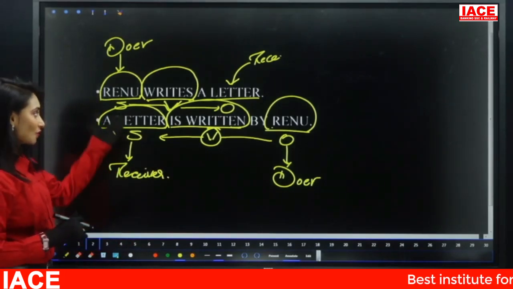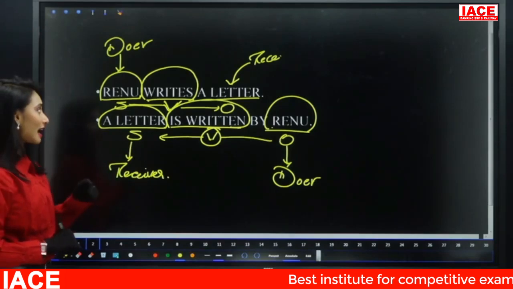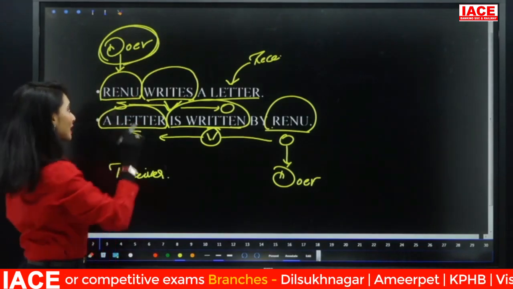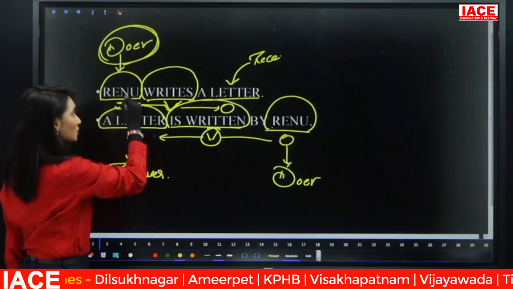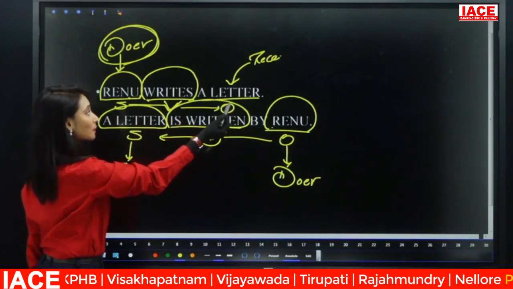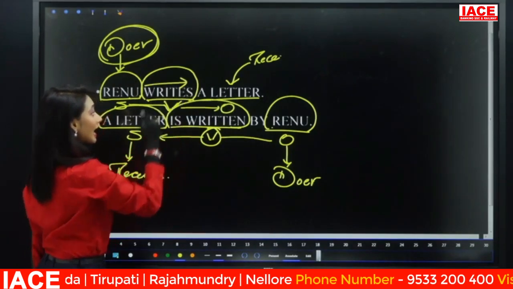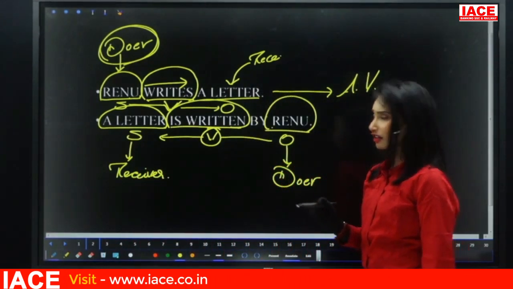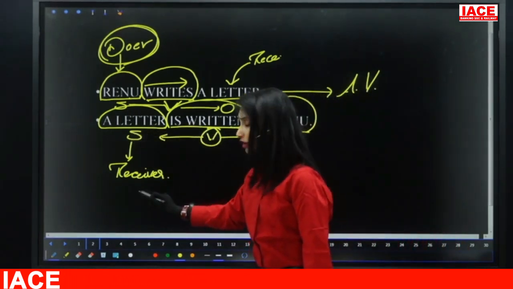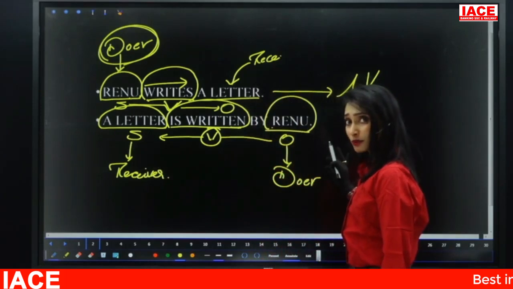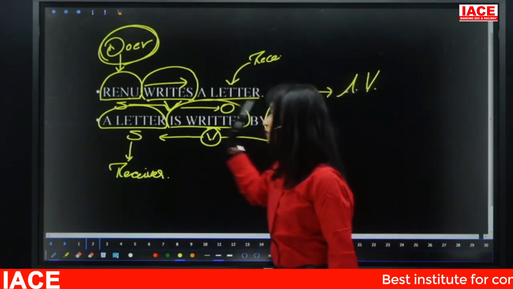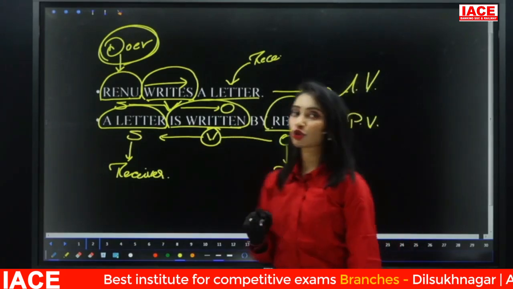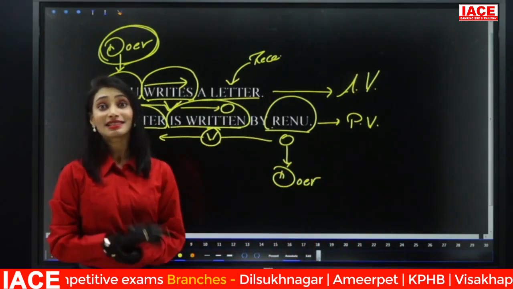Right? So you can observe from these two sentences that when the action is done by the subject and the subject's action is passed to the object, the receiver, by the verb, that verb is said to be in active voice. If the subject is a receiver of the action, that means the action is done by the object, that means the action is passed from object to the subject, then the verb is said to be in passive voice. So as I told you already, voice is a characteristic of verb.